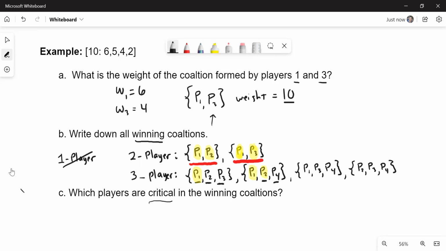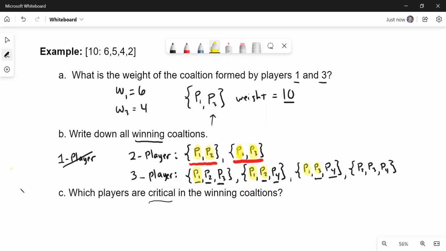Now, if we look at the next winning coalition, if player 4 drops out, is P1 and P3 enough? 6 plus 4? Yes, that means P4 is not critical. What about P3? If they drop out, then it's player 1 and player 4. 6 plus 2 is not enough. That means we have to have player 3. So player 3 is critical, and of course, player 1 is critical.